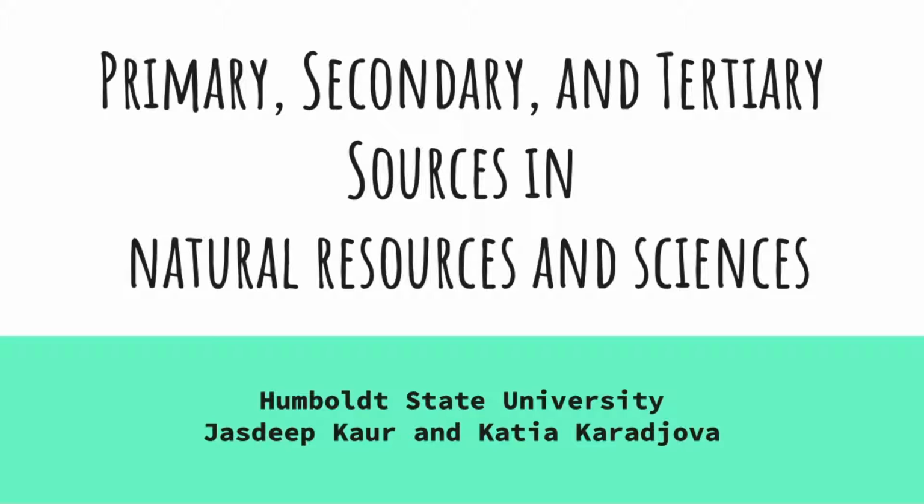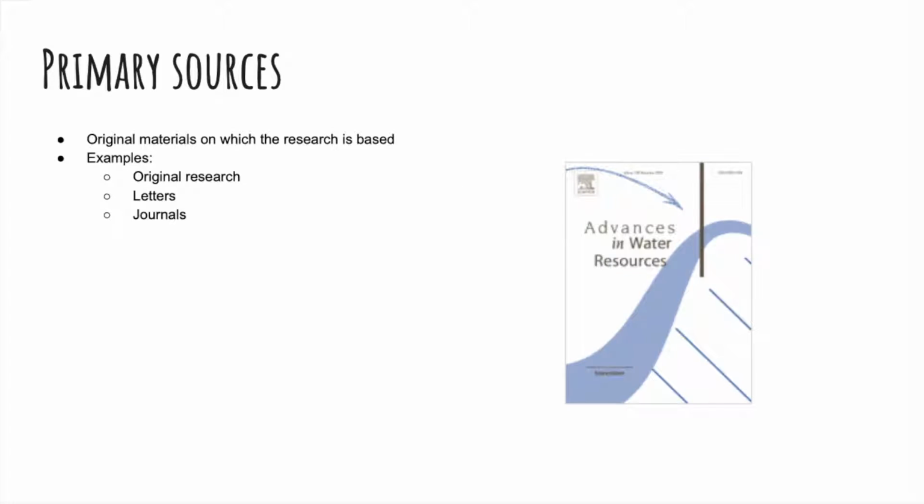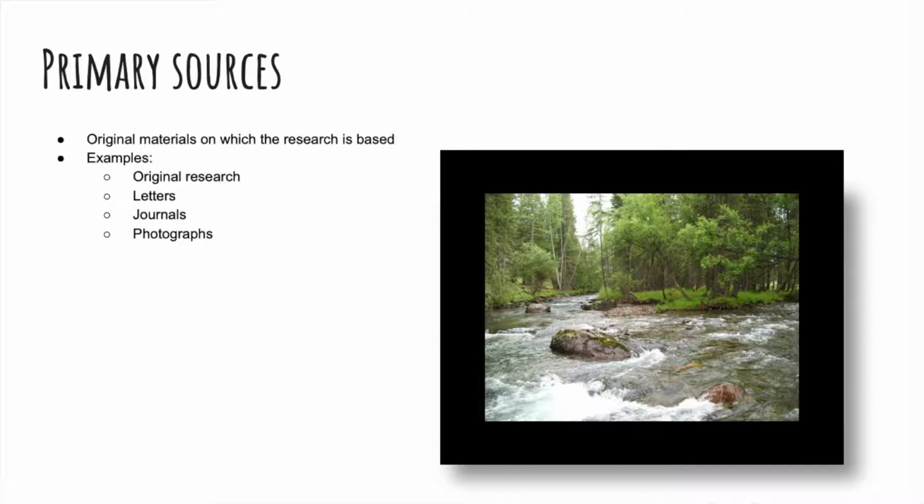During your research in the field of natural resources and sciences, you will come across primary, secondary, and tertiary sources. Primary sources are original materials on which the research is based. They present original thinking, reports on new discoveries, and share new information. Some examples include journal articles reporting original research, letters, journals, photographs, and also drawings and government documents. You have to remember that the information presented is in its original form, not interpreted or condensed by other writers.